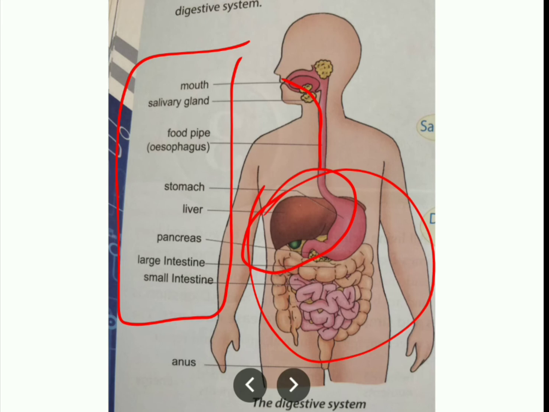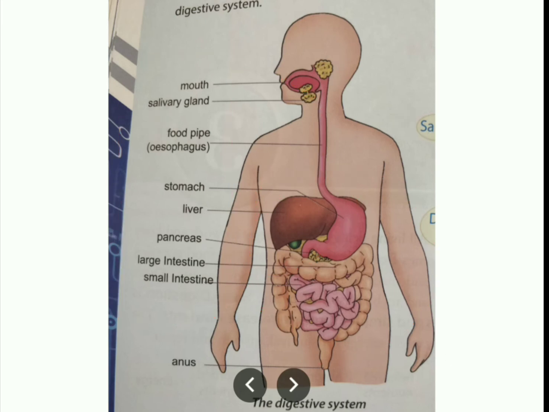Okay, let me arrange this such that I can clearly explain the parts to you. Yes, this is a picture diagram showing you the various parts of your digestive system. See, the first one is the mouth. Through the mouth only we take the food. The next one is the salivary glands. Generally, if you see a few pickles and a few fruits, unknowingly water will come into your mouth. That is because of the salivary glands, which are the reason for the watery fluid in your mouth. And these salivary glands are also important for digestion.